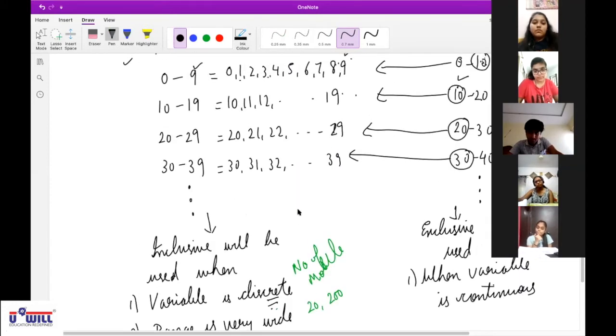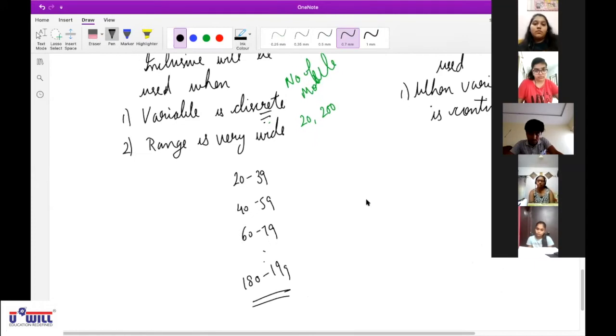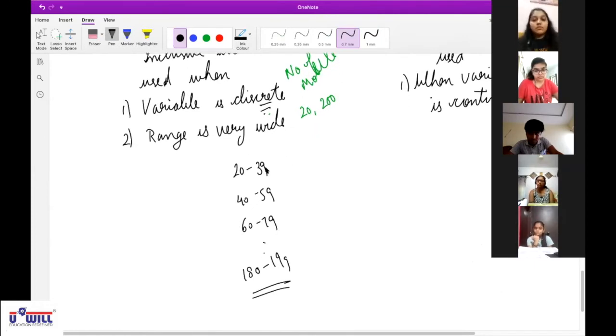Riddhi, unmute yourself. Can you have any number of mobile phones produced between 39 and 40?